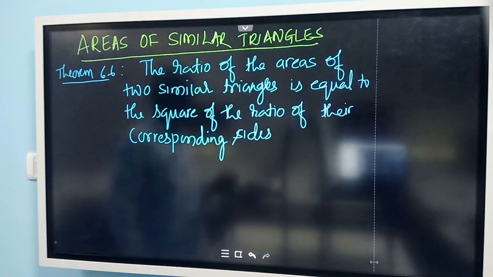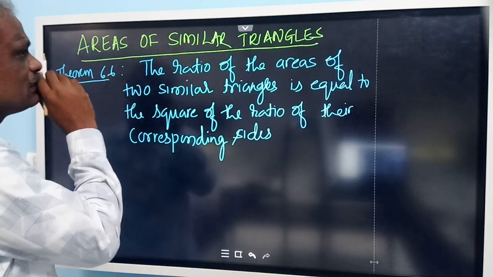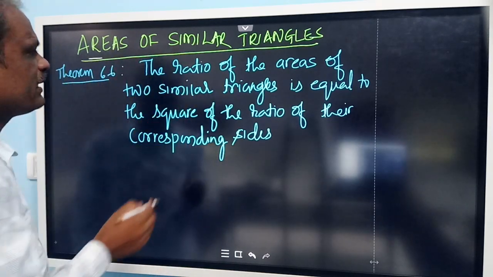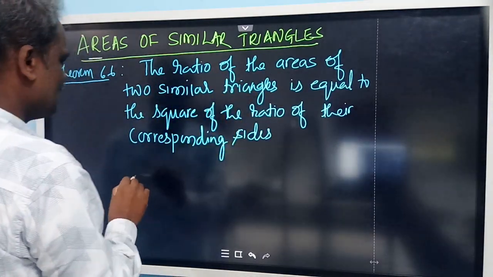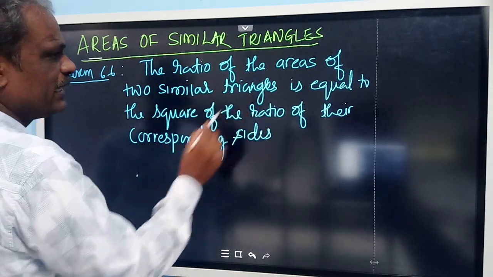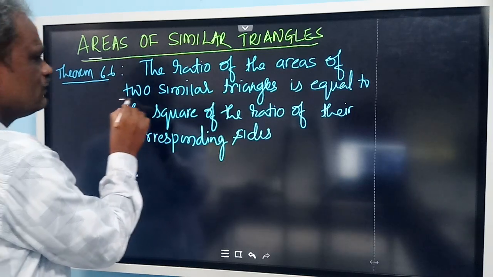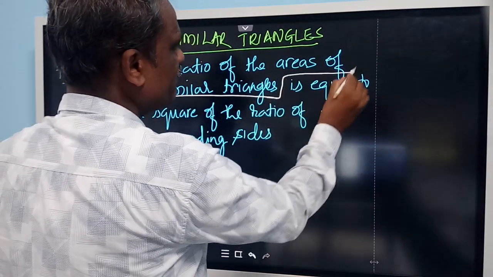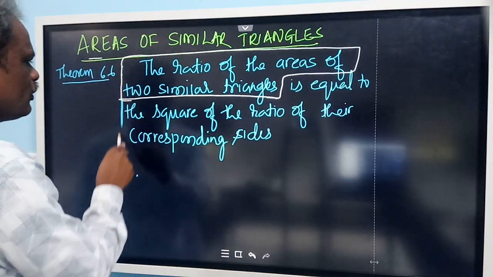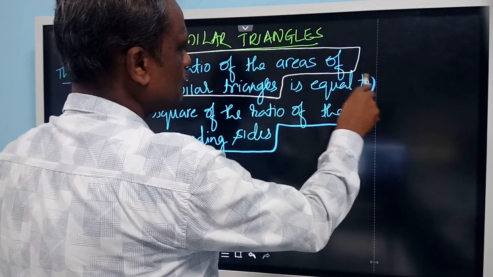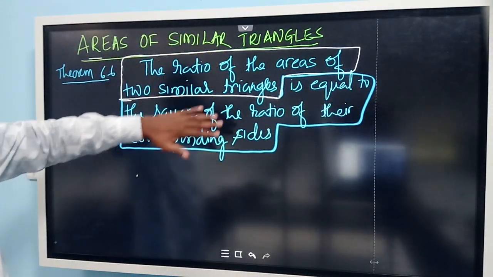We'll go to the next theorem. The theorem is areas related to similar triangles. The statement is like this: the ratio of areas of two similar triangles is equal to the square of the ratio of their corresponding sides. Now this is the given in the question, and the remaining portion is what you have to prove. The first part is what is given, and you have to prove this.